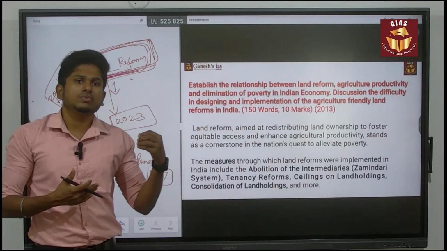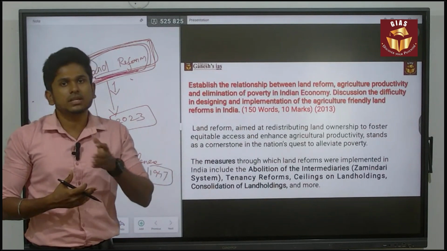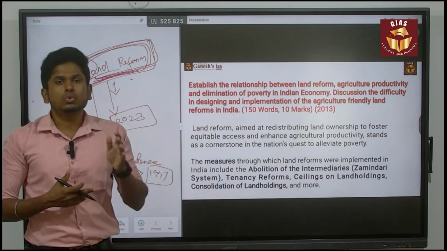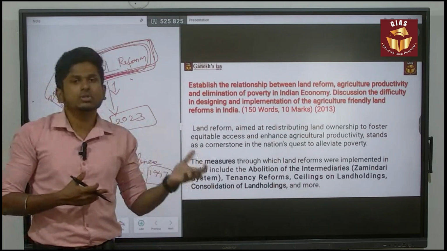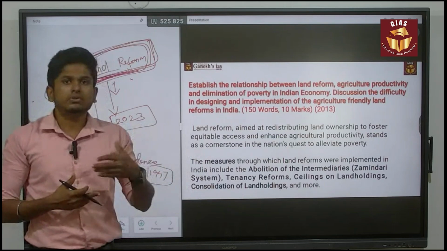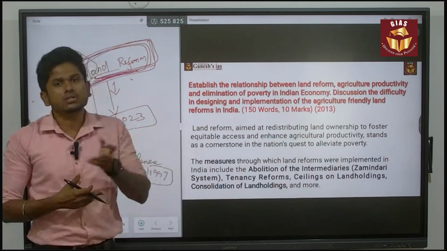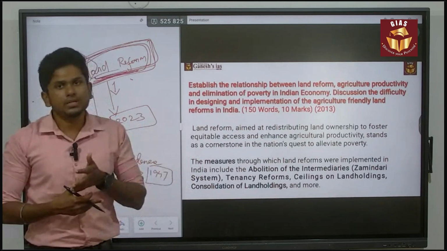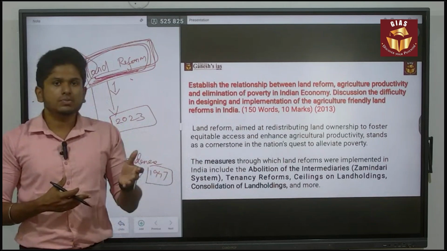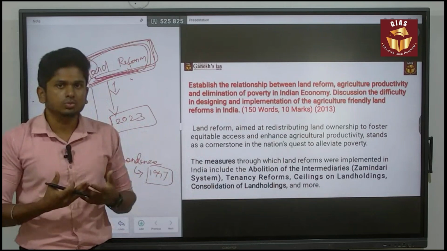Even though the green revolution was done around the 1960s, around 1962, there is still relevance for green revolution based questions, because now we are speaking about Green Revolution 2.0 to overcome the environmental issues it caused to society. So you have to decode whether there is a new possibility for this question to be repeated, and you can easily predict the possible questions in the upcoming mains exam. That is the only thing you have to do.